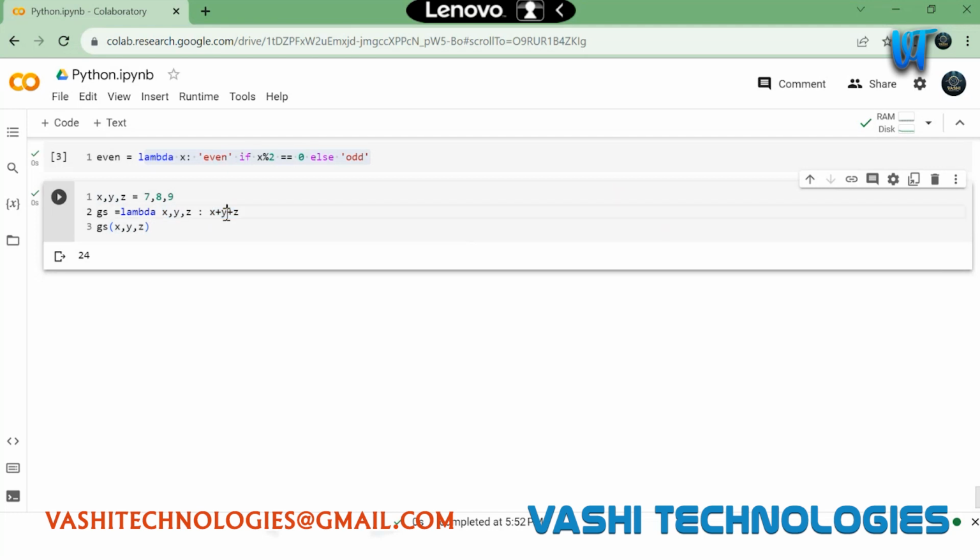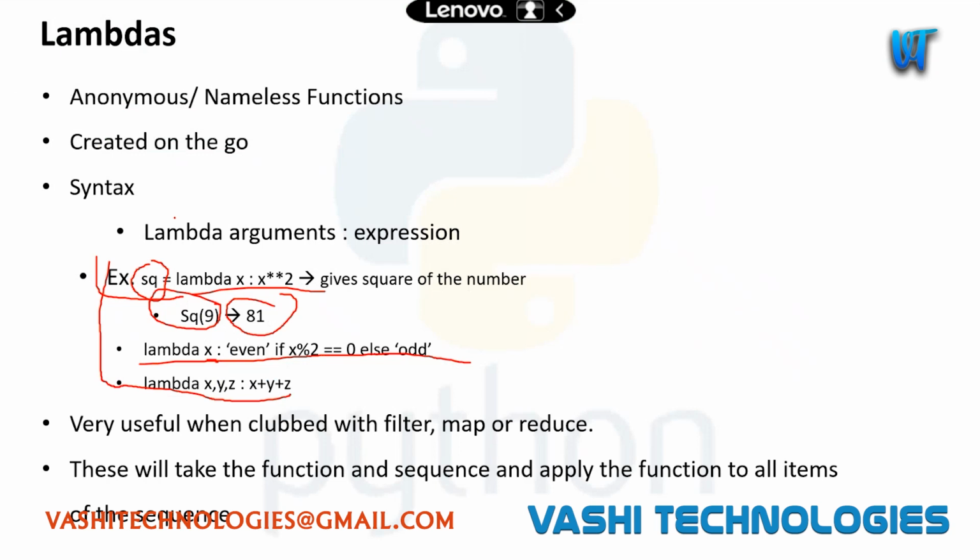It can perform any sort of changes here, any operation. So it will take arguments and it will give me the result of this. This is the basic usage of how a lambda function works. As I said, this will be more powerful and more useful when we are clubbing it with filter, map, and reduce.